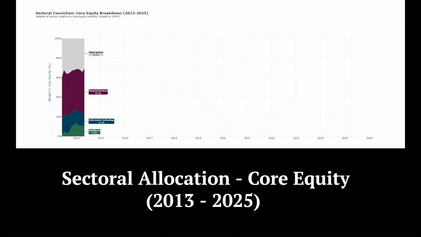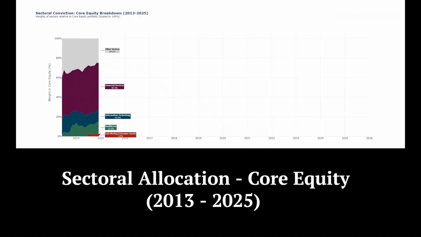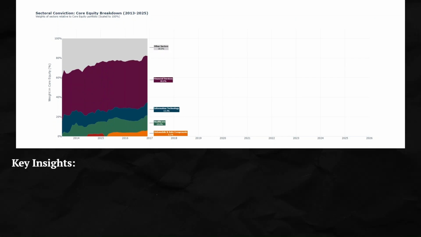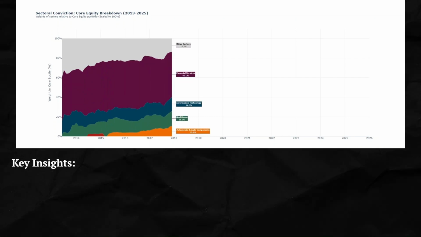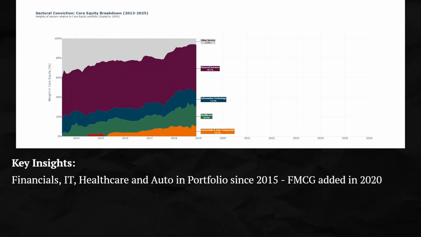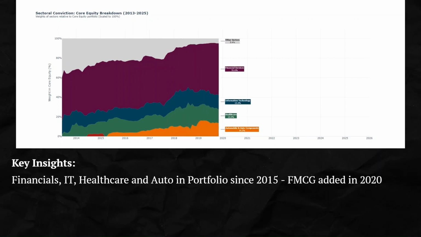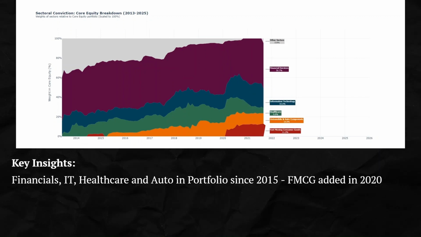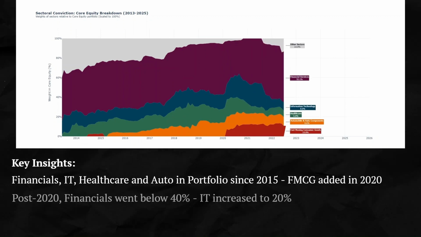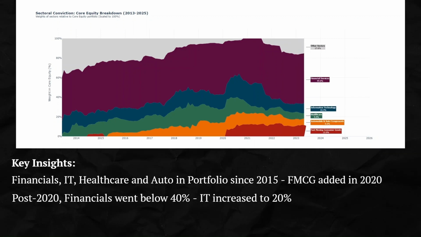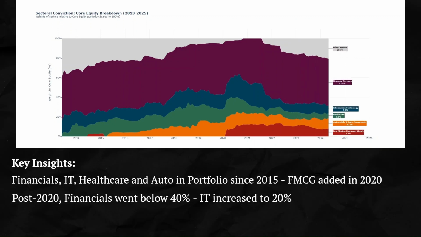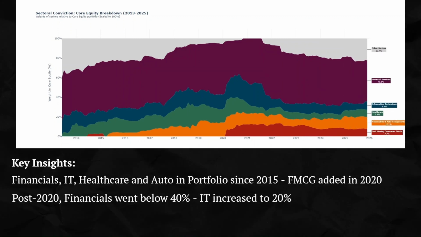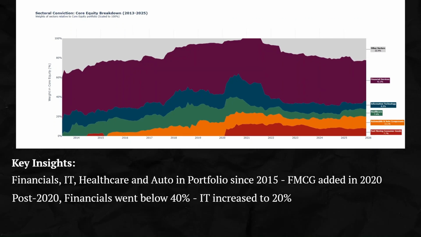Now coming to the sectoral allocation of the core equity portfolio, that's what actually provides Indian equity exposure. Let's talk about the top 5 sectors the fund invests in. So if you see, financials, IT, healthcare and auto have been a consistent constituent of the core portfolio since 2015. FMCG was included post the 2020 crash. Financials were consistently between 40 to 50% until 2020, when IT increased from its normal range of 10 to 15% to 20%, and FMCG was brought into allocation.